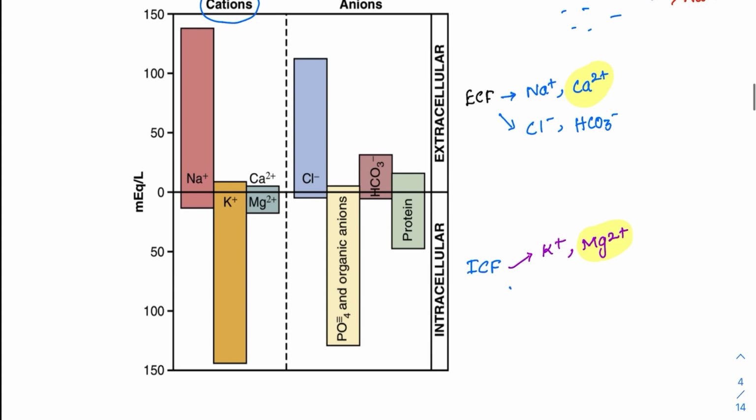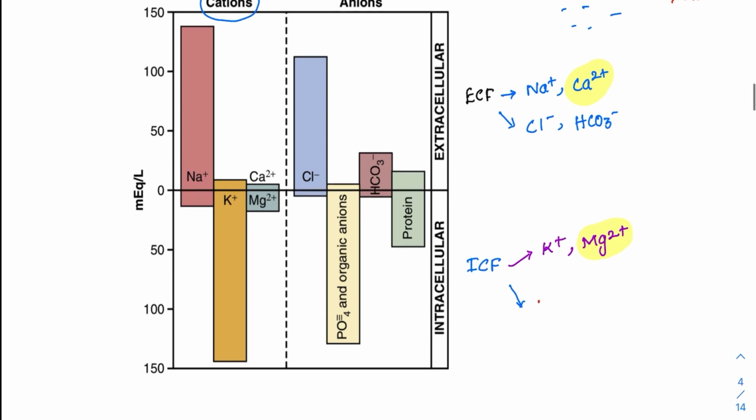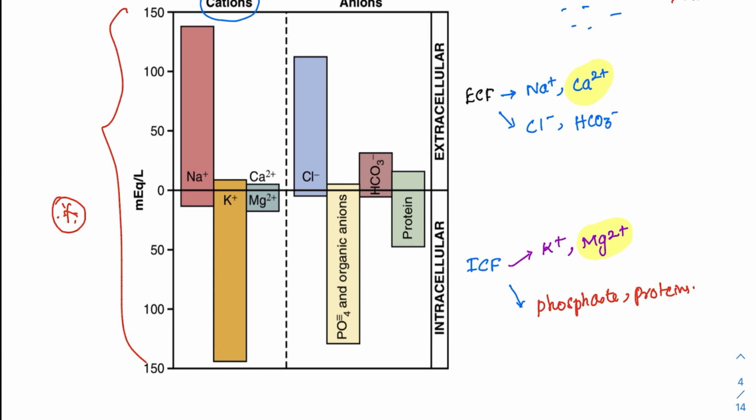Then which is the major anion present in the ICF? We have the phosphates and proteins. So this table should be remembered, because there was a recent question about magnesium. Is magnesium maximum in the ECF or ICF? It is maximum in the intracellular compartment. So this is very, very important.